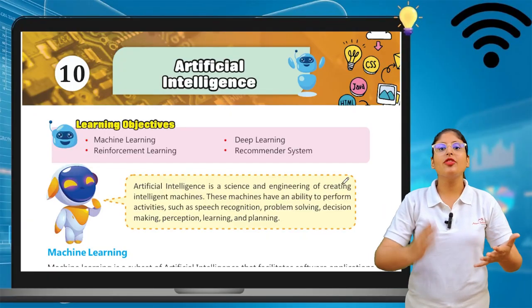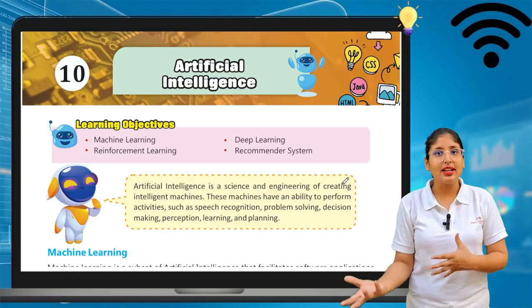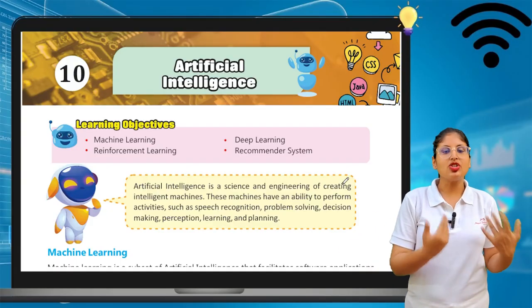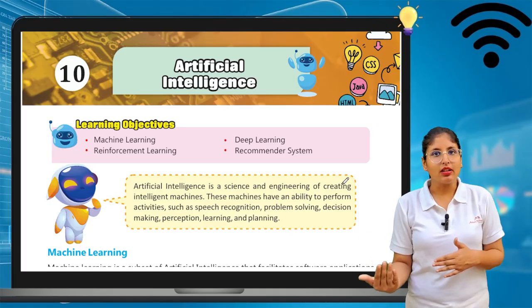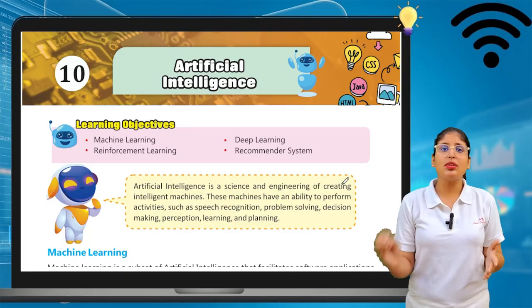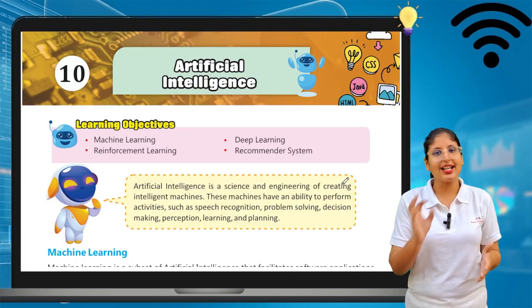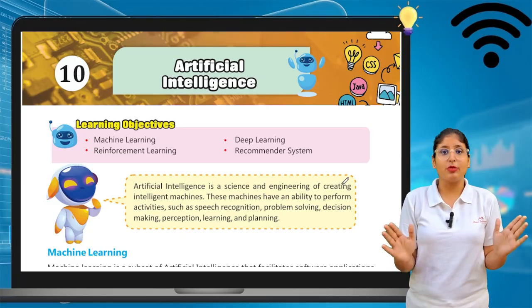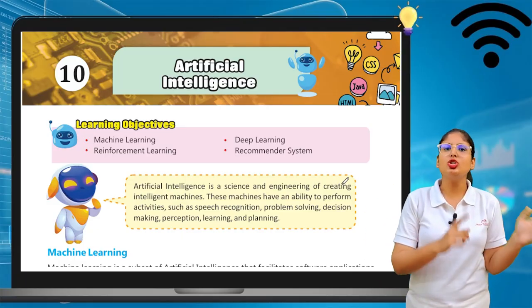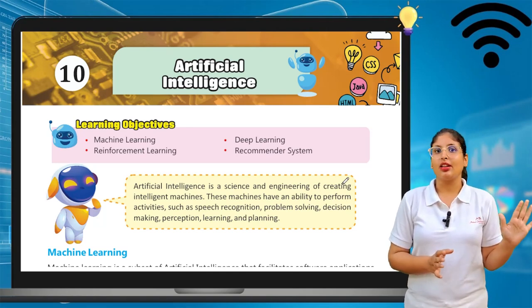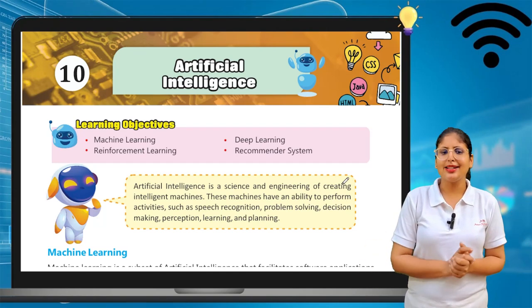So what is artificial intelligence? How can we use it nowadays? Why is it popular? What is machine learning? What is deep learning? All the features related to artificial intelligence, we will discuss in this chapter. And this is the last chapter of your book. I'm hoping chapters 1 to 9 are clear to you. Okay, so let's start chapter number 10.